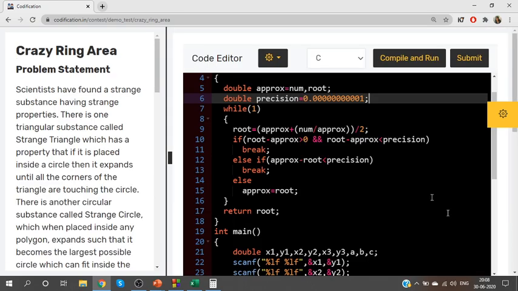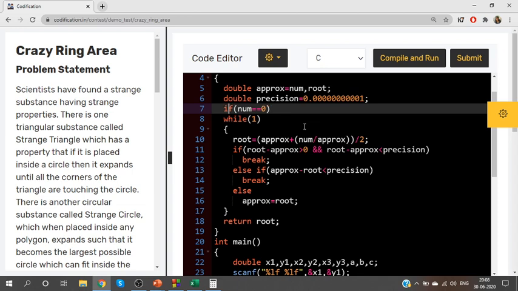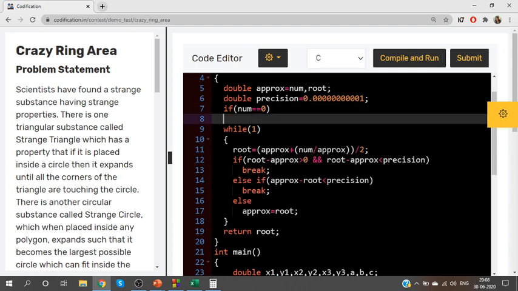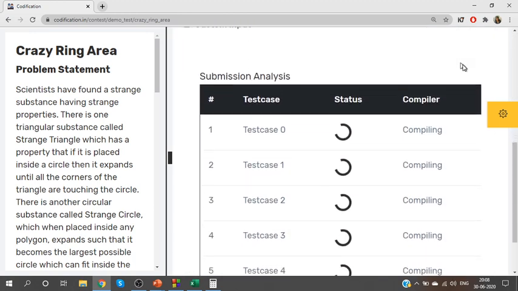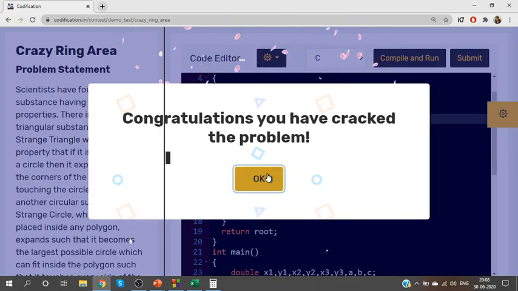Time limit exceeded, because this will work for all cases except when the number is 0. Think about it, if the number is 0, I can't apply the formula, right? 0 divided by 0 is invalid. That is not a valid formula. So when the number is 0, don't go into the looping part, directly return 0. Once we change that, the problem is done. Submit. That's it, we have completed.